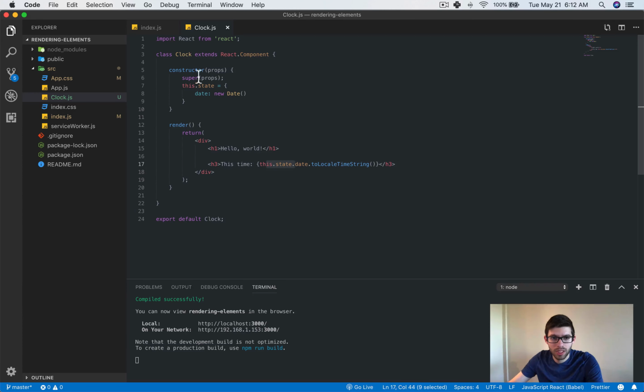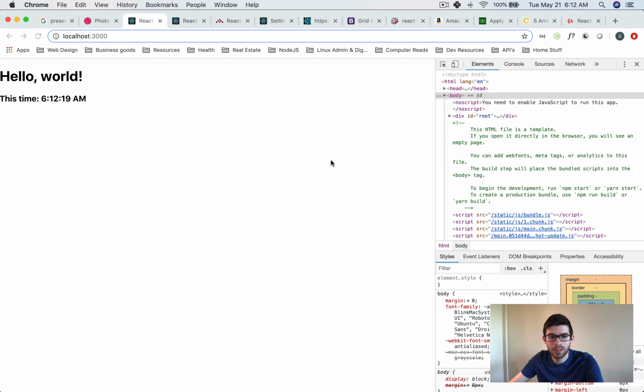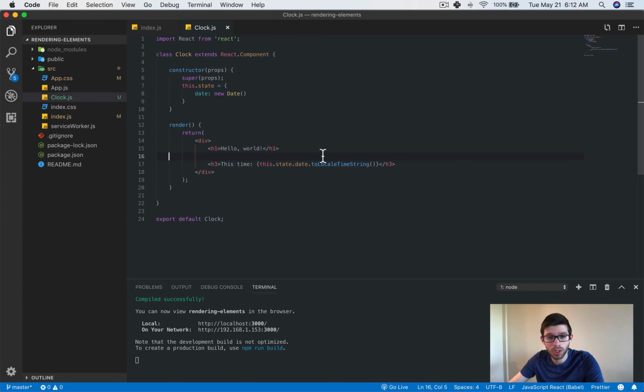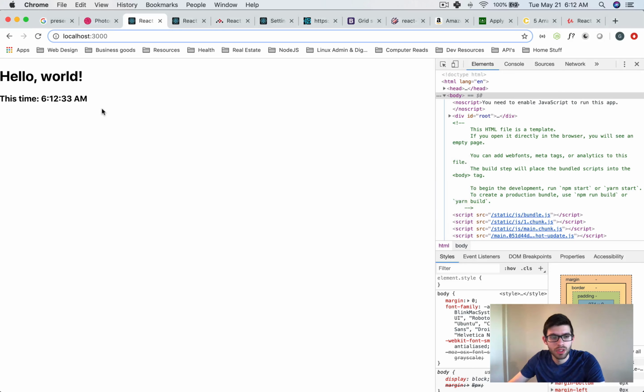So this dot state, the air is going on again, so it might get a little bit louder. This dot state, and then the date. So it's not going to be updating, but it should still work, minus the updating part. And that's because we are just calling the function again.